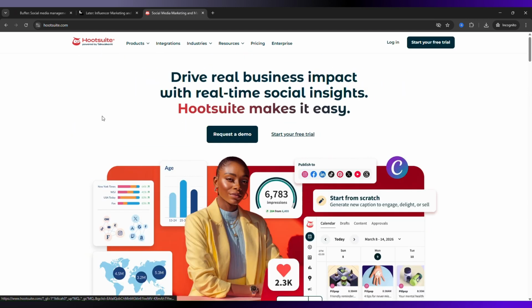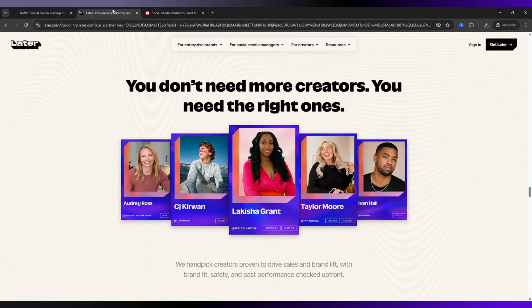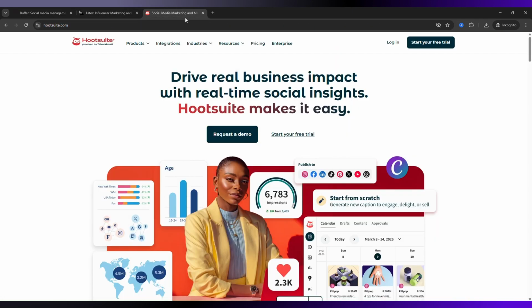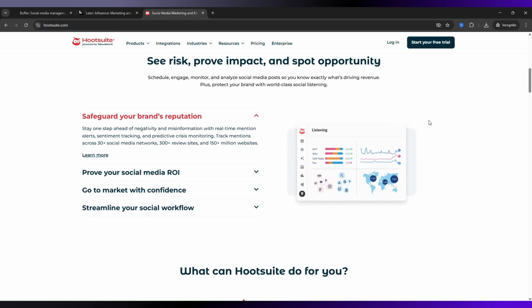Bottom line, Buffer is best for simplicity, Later is best for visual planning, and Hootsuite is best for power and advanced management.